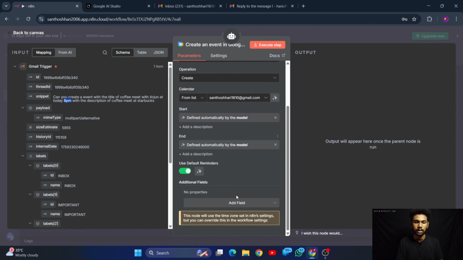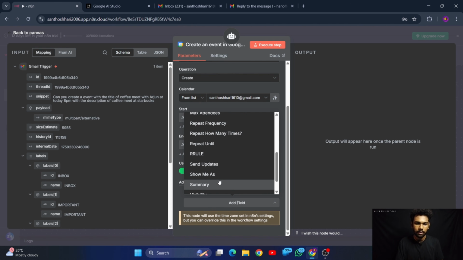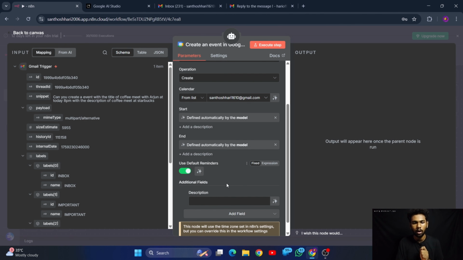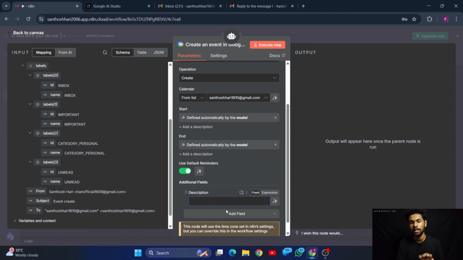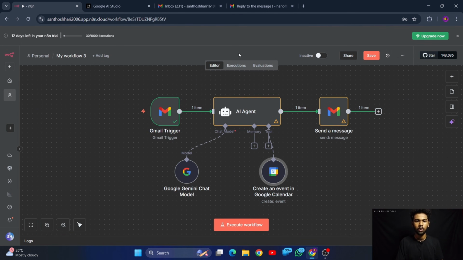Let me click that one, and here we can see the add field button. Many things will be available here. If needed, you can use them. Then here you can see description. What should be the description for creating an event? In the description section, you can press this button and let the AI decide what the description for this particular event will be. Let me go back. Okay, let me save this workflow and execute this one again.